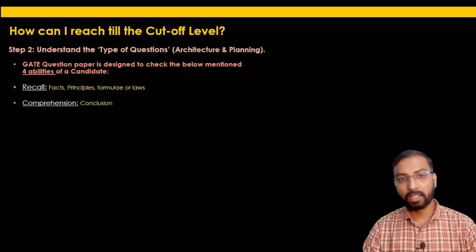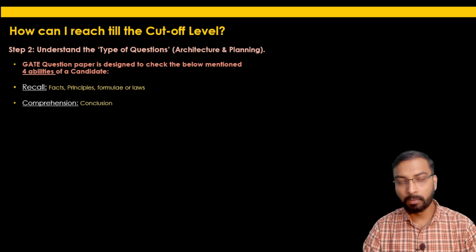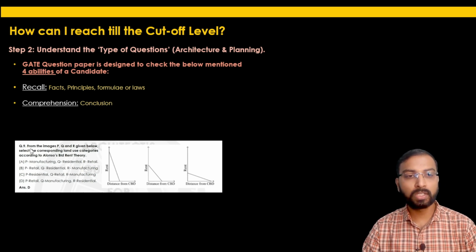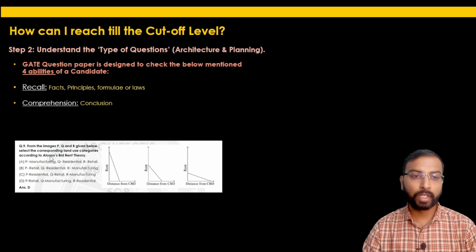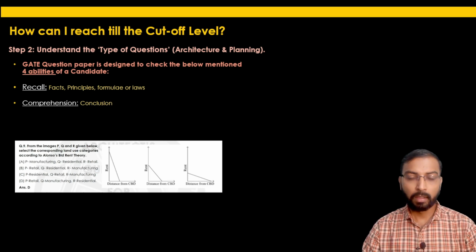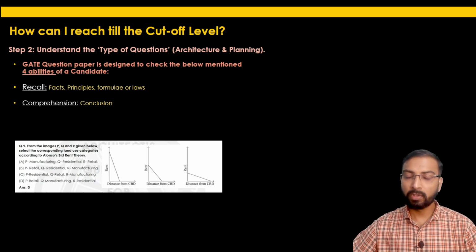The next is comprehension. You have to analyze and come to a conclusion from the given problem in the GATE exam. For example, take the question from GATE 2021. From the images P, Q and R given below, select the corresponding land use categories according to Alonso's bid rent theory. Now, what is the bid rent theory? The bid rent theory says, as you go away from the central business district, that is CBD, the rent price will keep decreasing. Why will the rent price keep decreasing?